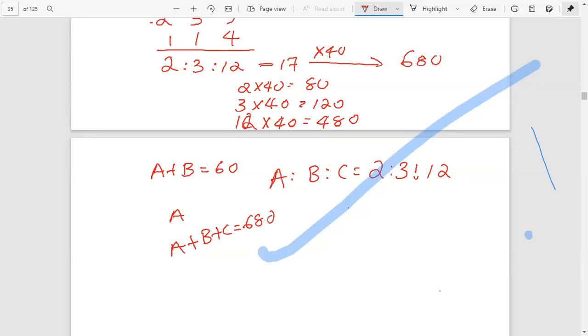To sum all these ratios, 2 plus 3 plus 12, that's equal to 17.